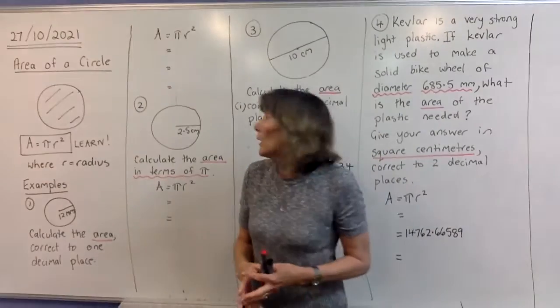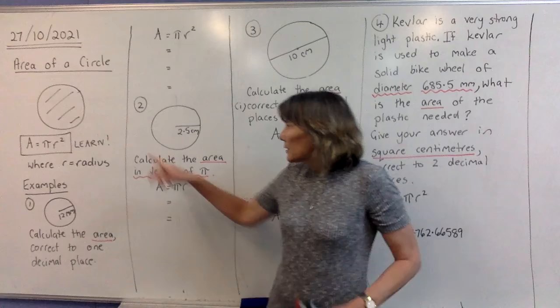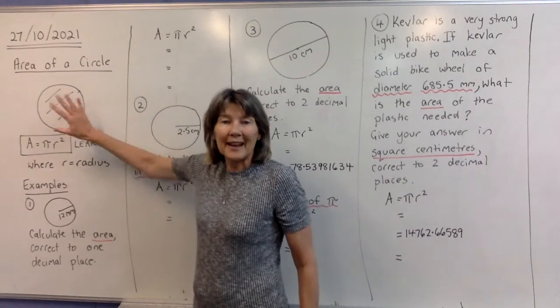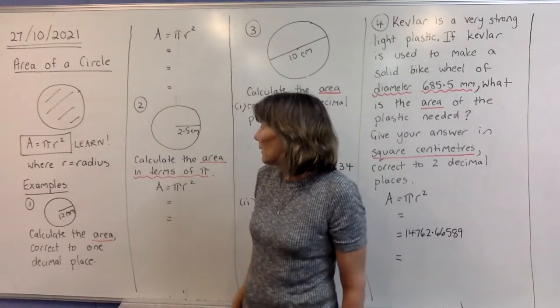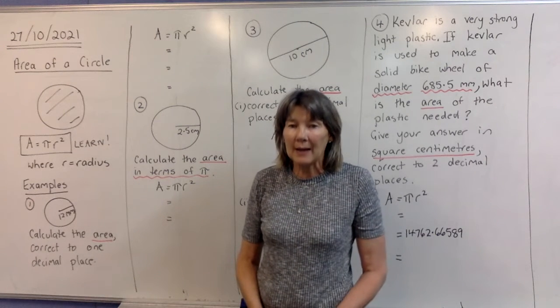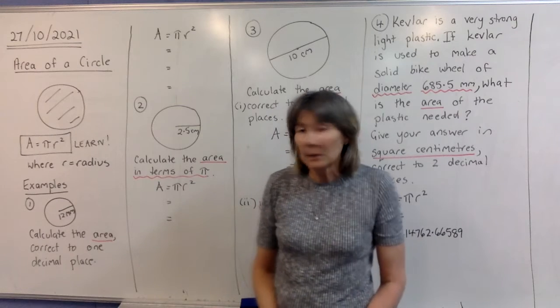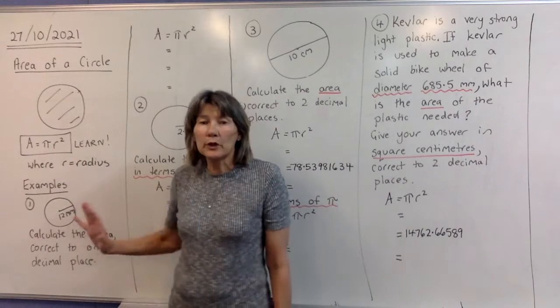So today we're going to continue with our work and we're doing area of a circle. So here's a circle and we're finding the area inside that shape. So our formula is area equals pi r squared. So we know what the pi is all about now, but the formula, I don't want you getting it mixed up.